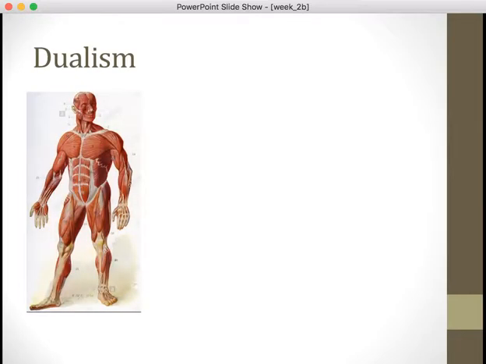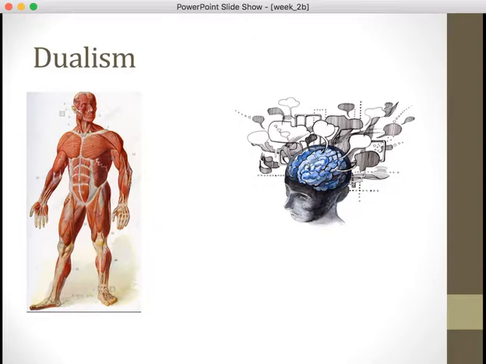And this is the theory that says we're composed of two substances. One is the body. This is the physical component of what we are. I mean, we look at it, we use it to touch things, we use it to see things. But then the other component is that we're composed of a mental substance. This is Descartes' terminology, a physical and a mental substance. And the physical substance is our body, but the mental substance are the thoughts, emotions, feelings we have, what we usually associate with our consciousness, and those thoughts we have and what goes on in our minds.